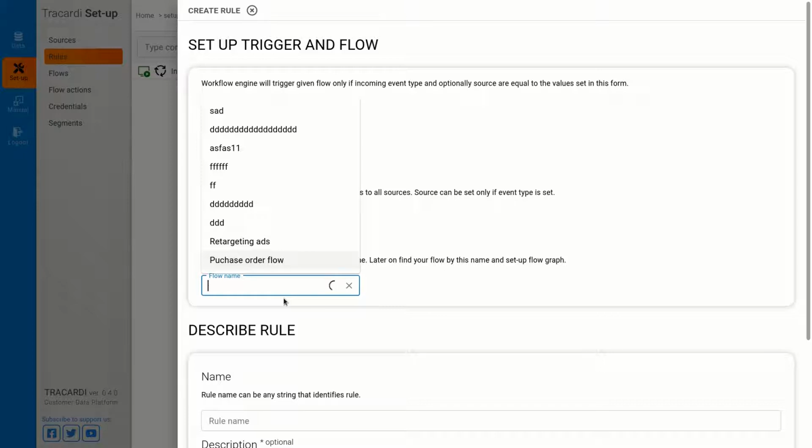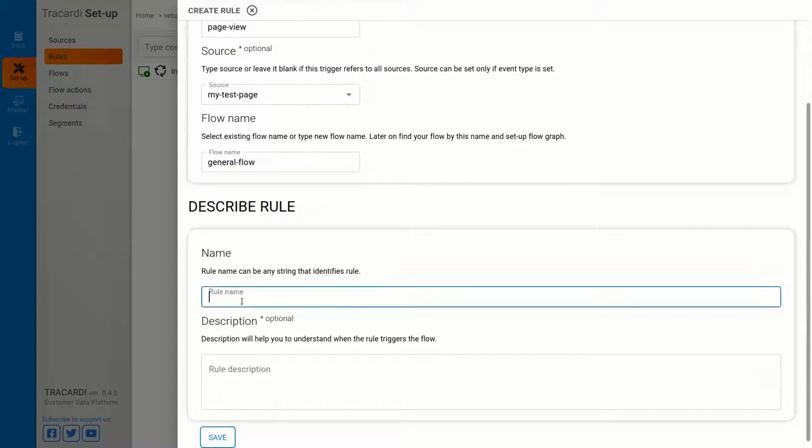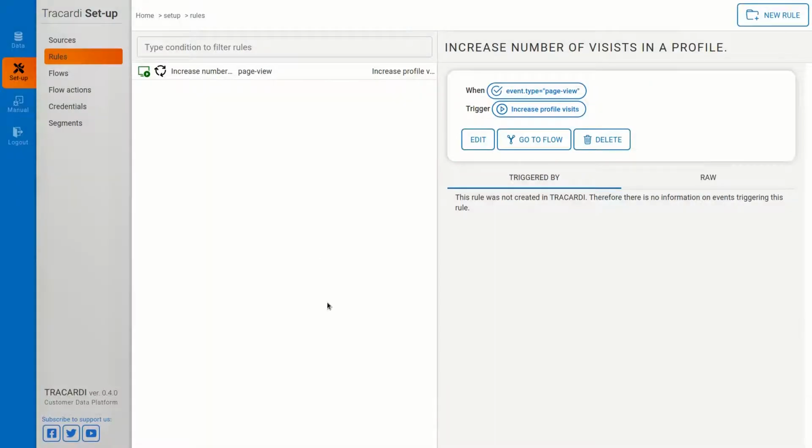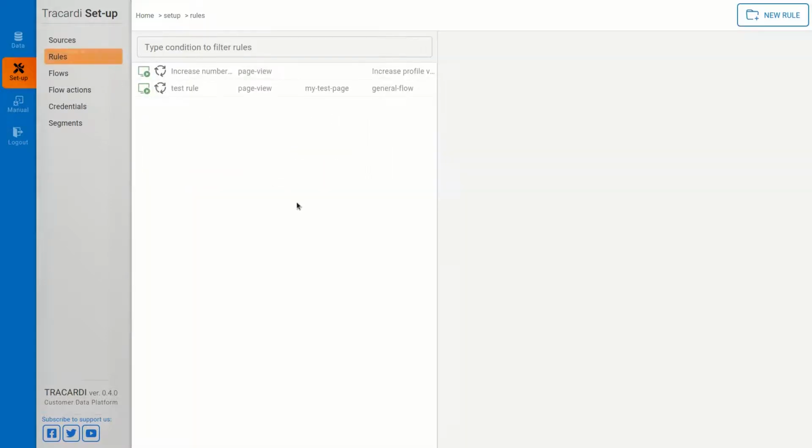So let's give it a general flow. Okay, name it like this. This flow will be created, and we just describe our rule, test rule. So we have sources, then we have rules that trigger events that are coming to the system.